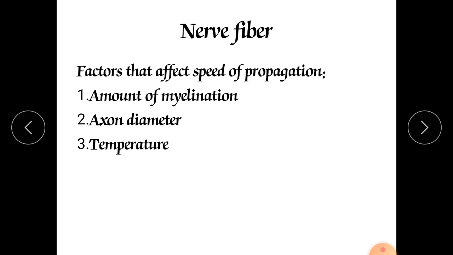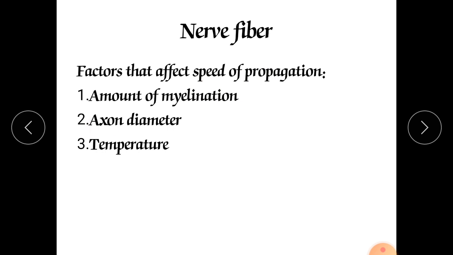The myelination is done by Schwann cells or oligodendrocytes. If there is more myelination, definitely it will increase the speed of propagation. So the speed of conduction of impulses will be increased.